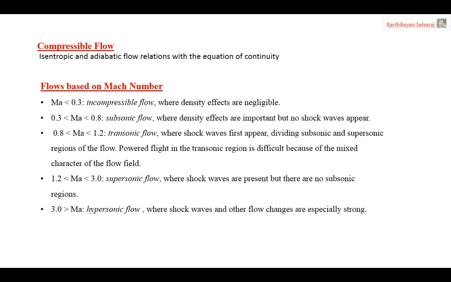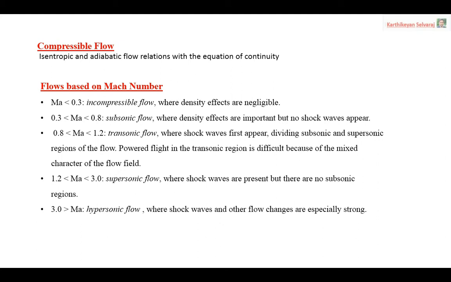Then 0.8 to 1.2 is transonic flow, where shock waves first appear, dividing the subsonic and supersonic regions of the flow. Powered flight in the transonic region is difficult because of the mixed characteristics of the flow field. That is why it's called transonic. It covers the subsonic, sonic and supersonic conditions. Sonic means Mach number equal to 1. So it is very difficult to handle these situations.